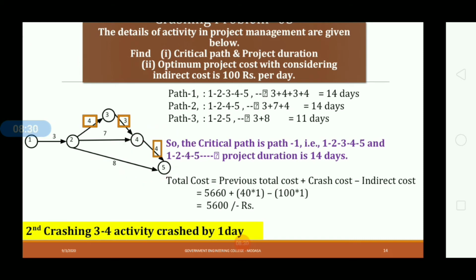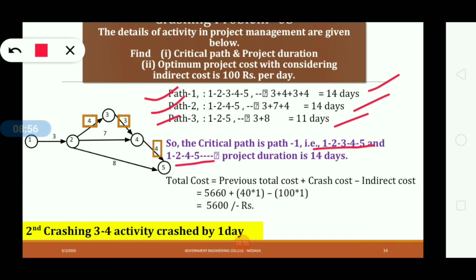Now find out the critical path after second crashing. Paths number 1, 2 and 3 have the times 14 days, 14 days and 11 days. So paths number 1 and 2 will become your critical path, because they are the longest paths. So the critical paths are 1, 2, 3, 4, 5 and 1, 2, 4, 5, and the project duration is 14 days. Now find out the total cost after second crashing, which is equal to previous total cost plus crash cost minus indirect cost.